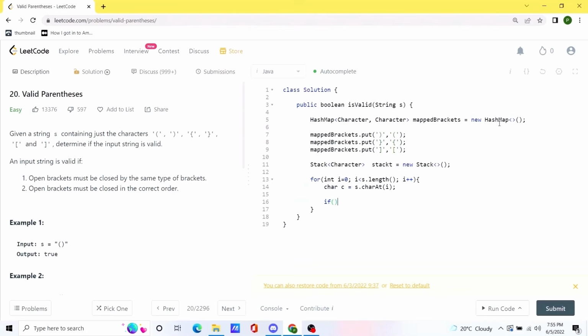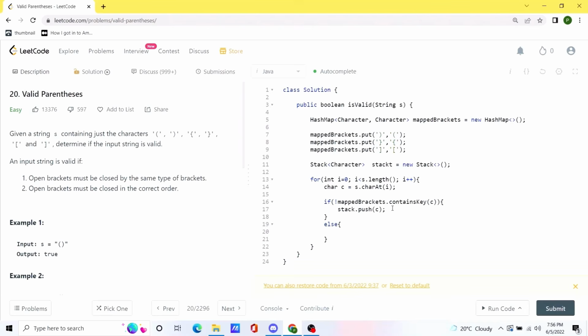Now we are going to check whether the current bracket is an opening bracket or a closing bracket, which means that if the key is present inside this mapping, then we can define that it is a closing bracket. If not, then we can define it as an opening bracket. So if the value is not present inside this mapped bracket key, we will have to push the current value inside the stack. If not, which means the value is a closing bracket, then first of all we are going to pop the value out of our stack, and then compare it with the value pair inside the map we have.